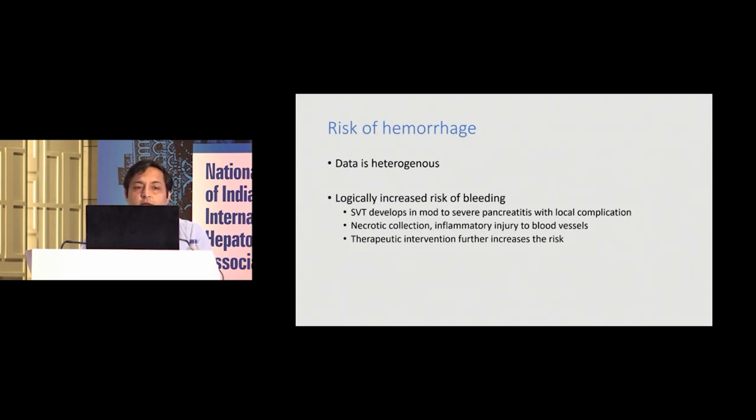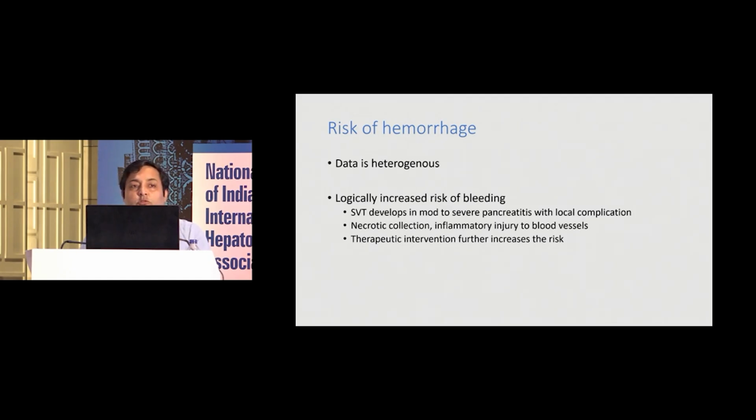Risk of bleeding, hemorrhage in anticoagulation: the data is still heterogeneous, but logically there is an increased risk of bleeding in patients who have a splenic vein thrombosis, because SVT usually develops in the higher risk patients, those with moderate to severe pancreatitis with local complications, and necrotic collections. Inflammatory injury to blood vessels can result in an increased risk of bleeding.